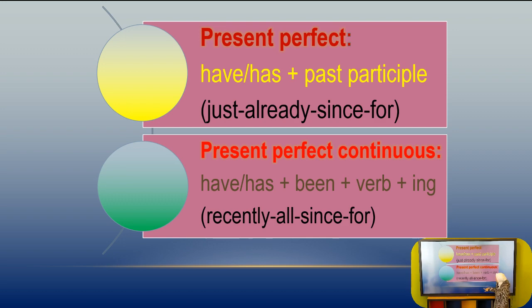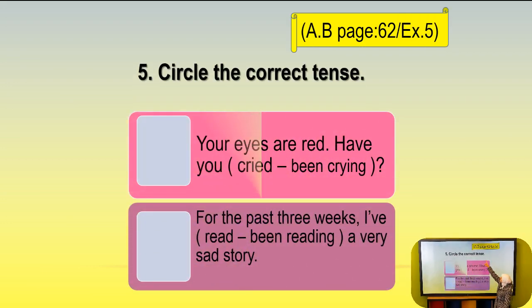And now we have an exercise about them. Would you please now open your activity books at page 62, exercise number 5. The question is, circle the correct tense. Now you are going to circle the correct tense in each sentence. Number 1, your eyes are red. Have you cried or been crying? So the result is that his eyes are red. So should we choose cried or been crying? Let's see the answer. Been crying, yes. Have you been crying, as a result, because the eyes are red?